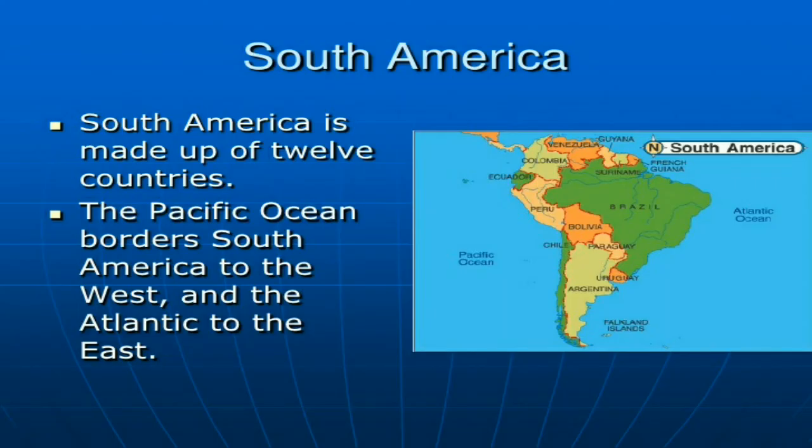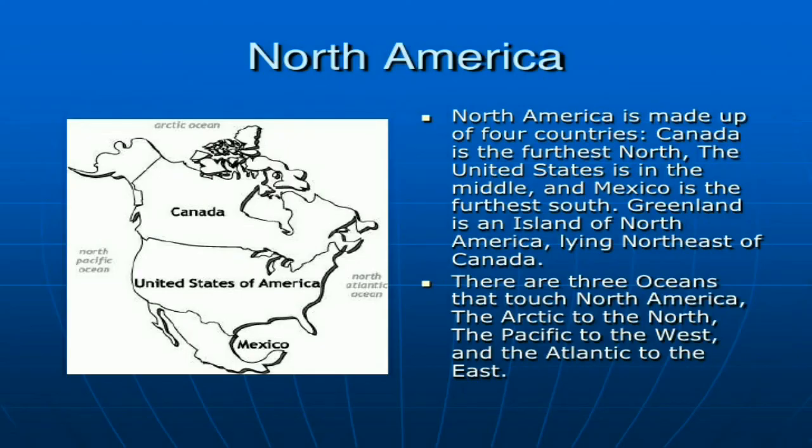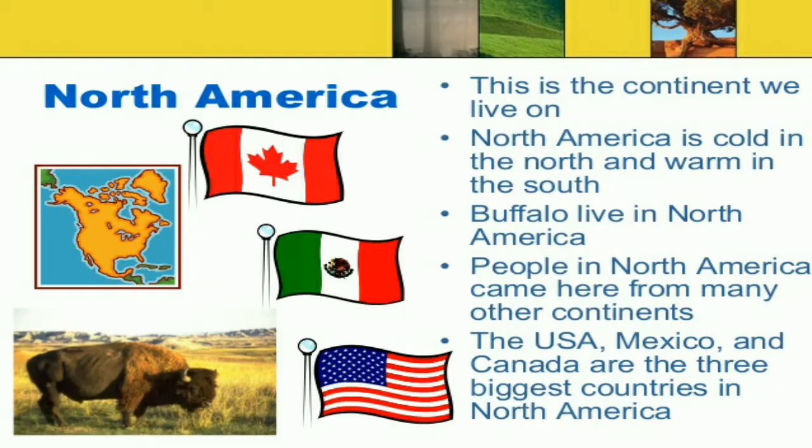And then South America is made up of 12 countries, and it is a warm continent, and its biggest country is Brazil. Then North America is made up of four countries: Canada, United States of America, Mexico, and Greenland.